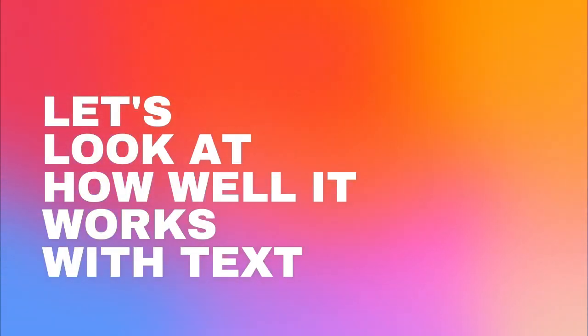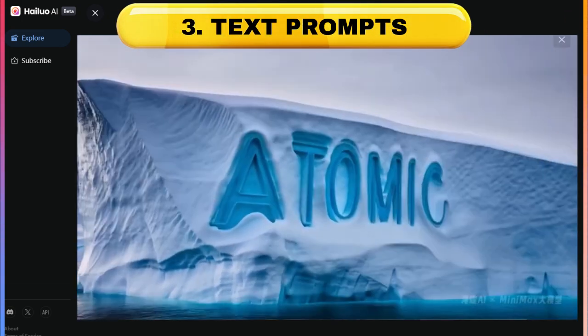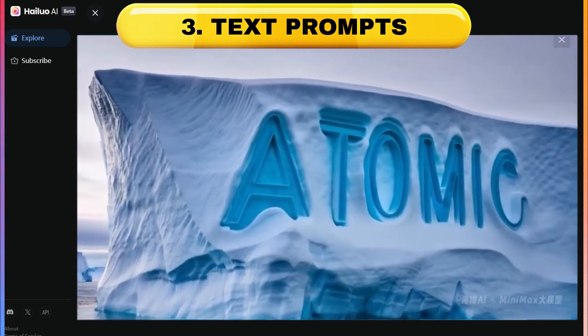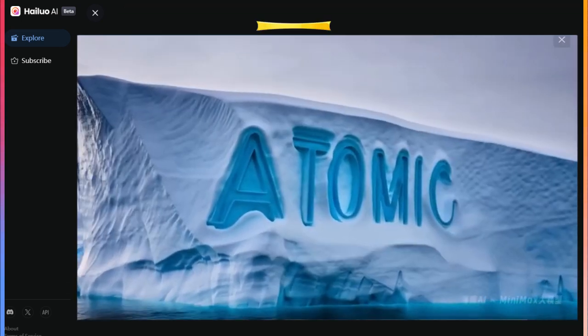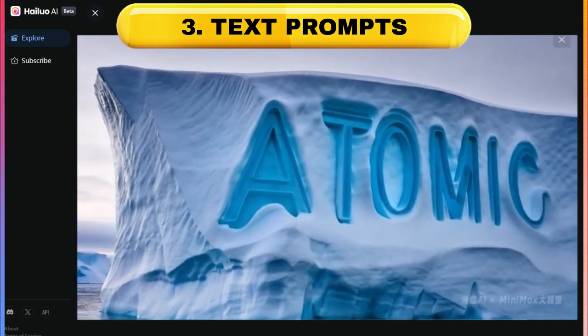Now let's have a look at how well it does text. I'm not going to lie, this is some of the best text in video I've ever seen. For this prompt, I just put the text "atomic" is frozen over an iceberg, and it spells it perfectly. With other video generators, they tend to not get the text right all the time, whereas I found Minimax has got it right pretty much 99% of the time.